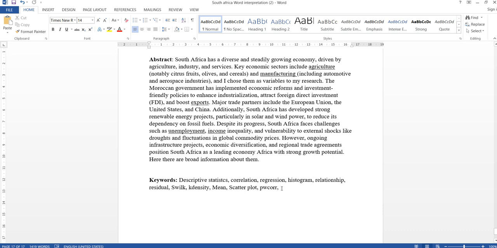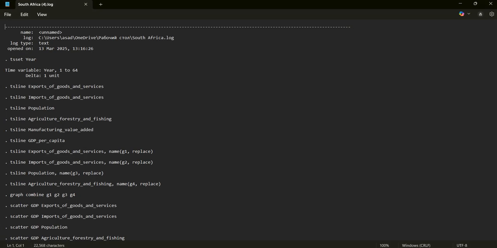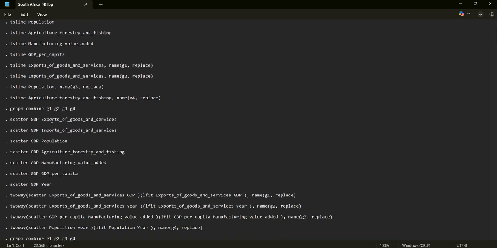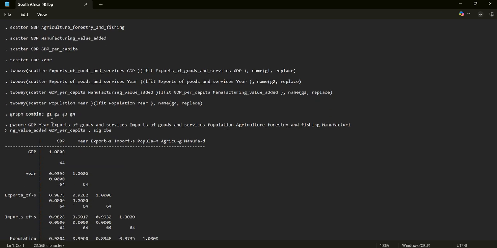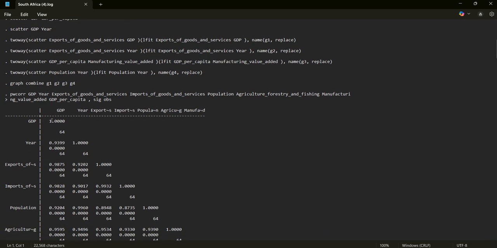And if you know extra keywords, comment down below on this video. This is the log file, the codes you're going to type. I'm going to explain it in detail in another video if you want me to do it.